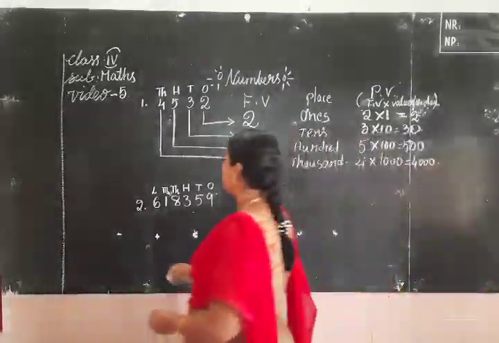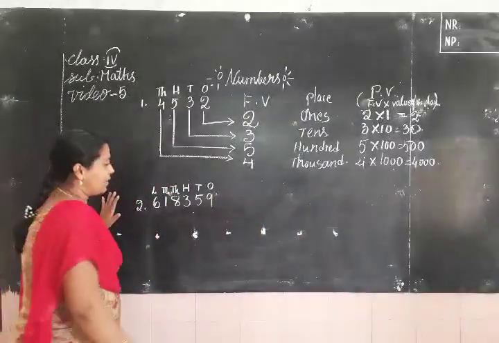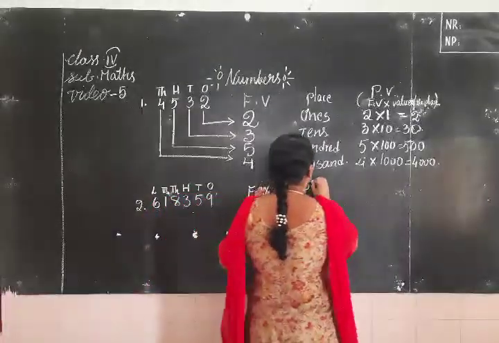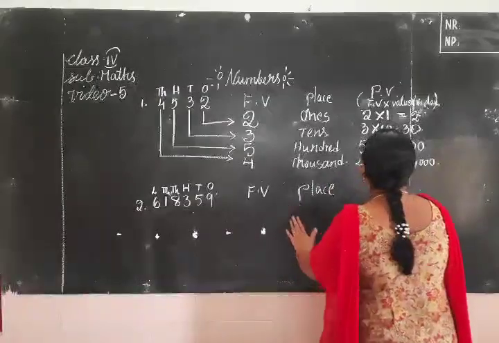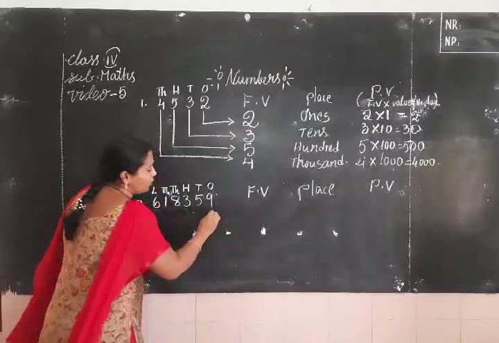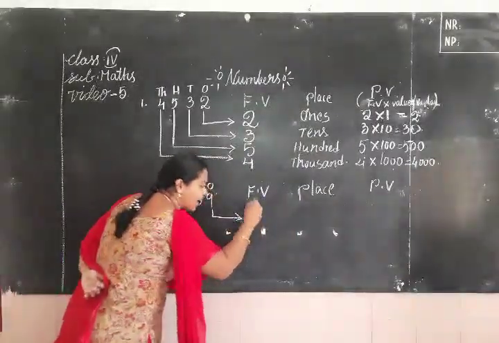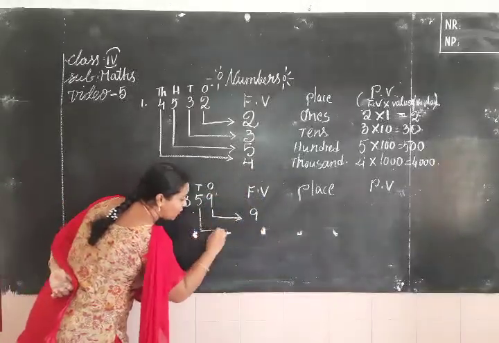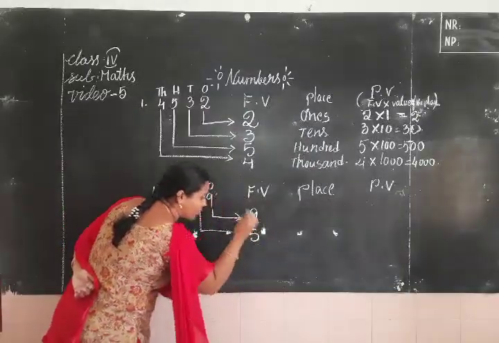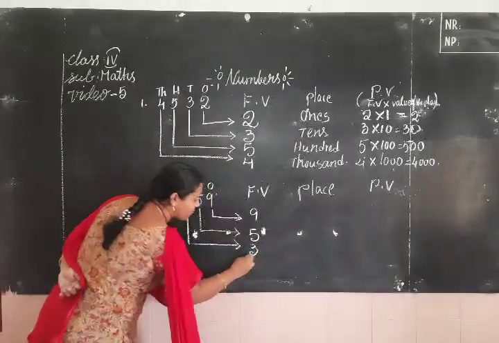Now coming to the second one. Everyone try the sum in your rough notebook. Now tell me children, the face value of 9 is 9. The face value of 5 is, yes, the number itself. So we write that number only, 5. The face value of 3 is 3.